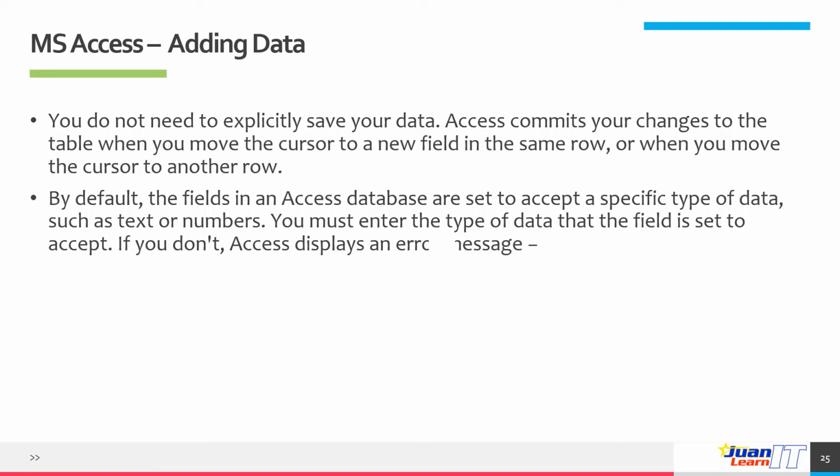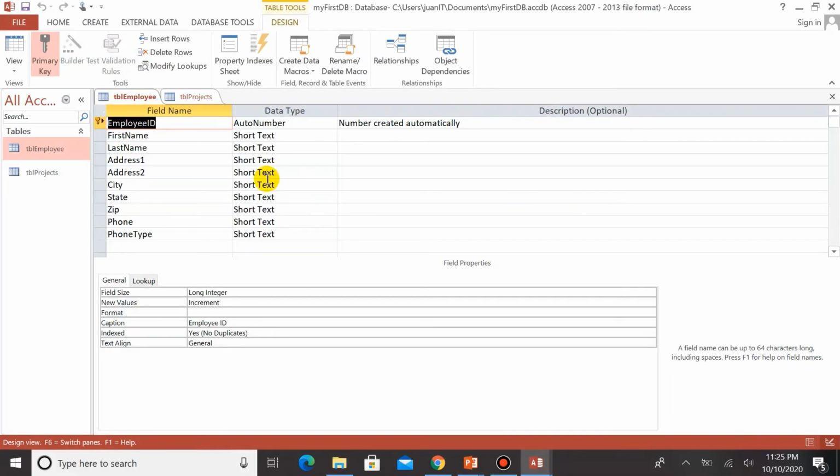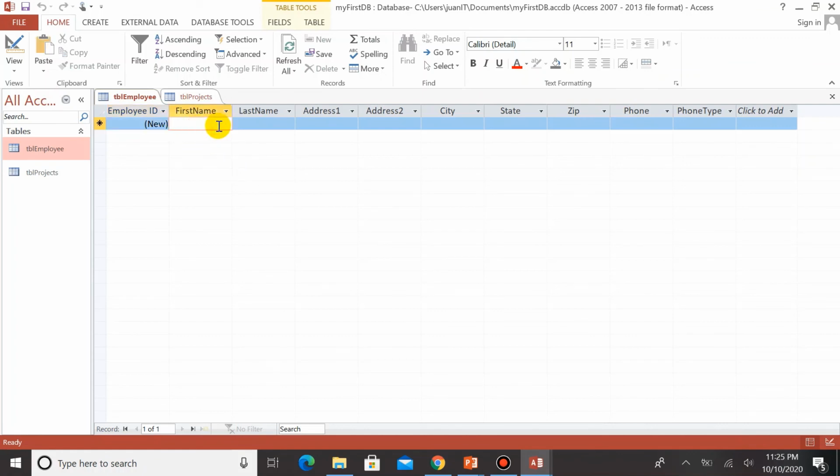Okay, so let us add some data into our tables by opening the Access database we have just created. So let's have the demonstration here. Let me open again my Microsoft Access. Okay, my first DB, and we are going to add data to it. Let me just use the TBL employee here. Again, we have to change view. Just make sure your TBL employee is highlighted and then go ahead and click on Datasheet View. So we could add data directly in here.